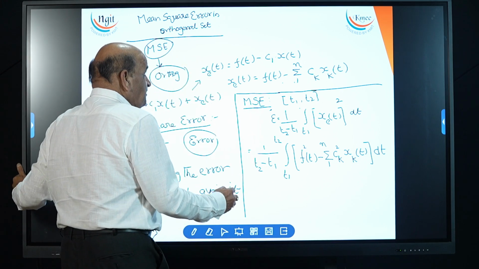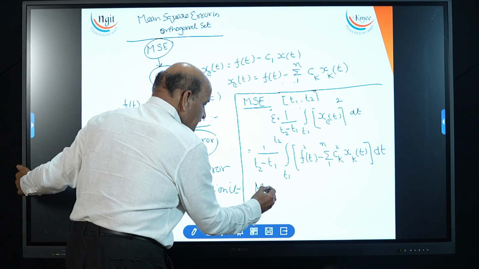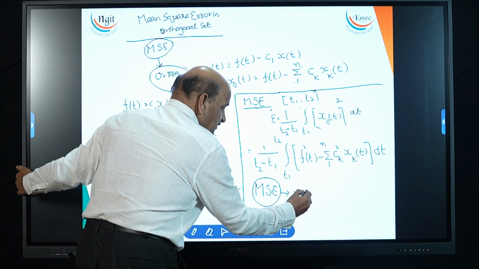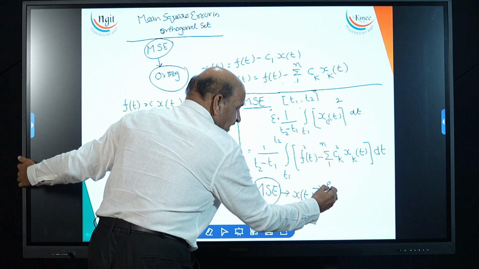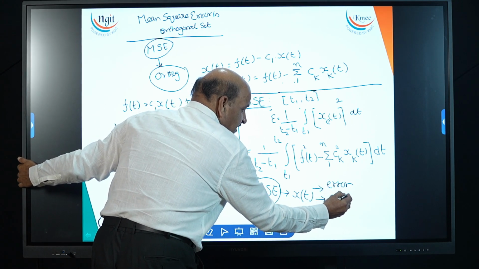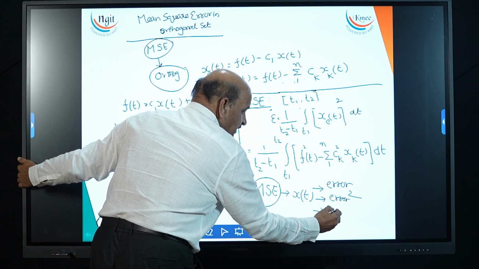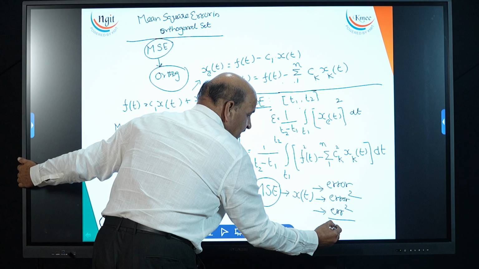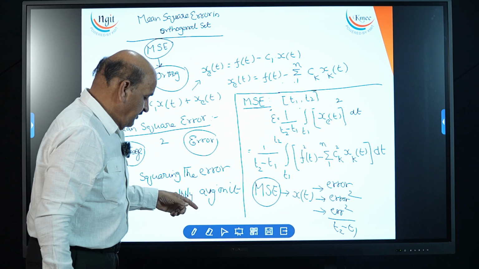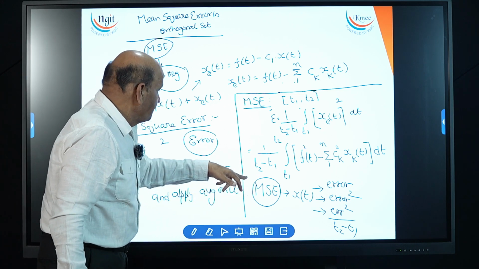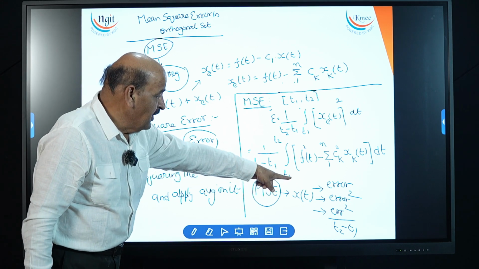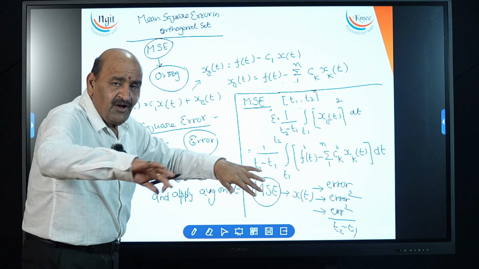So students have to remember that in mean square error, the first step is to get the signal. Next, find the error. Next step, make the error square. Third step, take the average of the error square. Average means dividing by t2 minus t1. Three steps are involved in the mean square error problem.